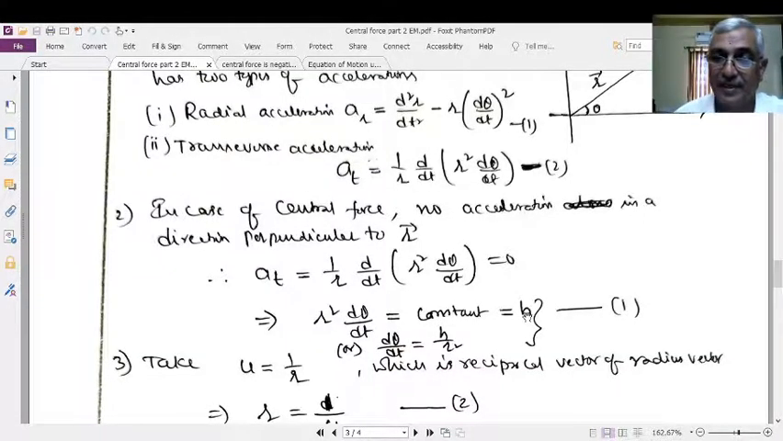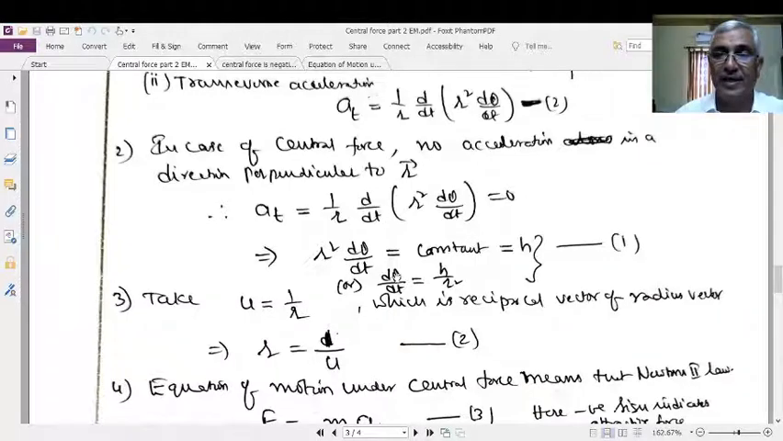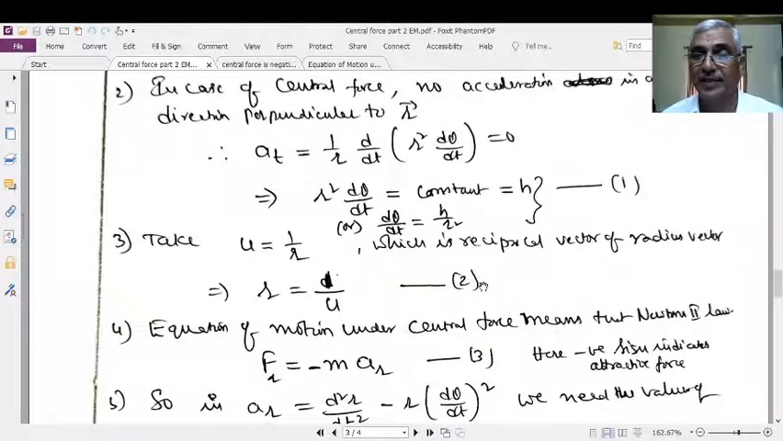Therefore, let that constant be h. Then you will get d theta by dt is equal to h by r square. Let this be equation number 1. This will be obtained by transverse acceleration. Here in this motion, transverse acceleration is 0. When transverse acceleration is equated to 0, you will get r square d theta by dt is equal to constant. From this, this constant is symbolized as h. Therefore, you will get d theta by dt is equal to h by r square.